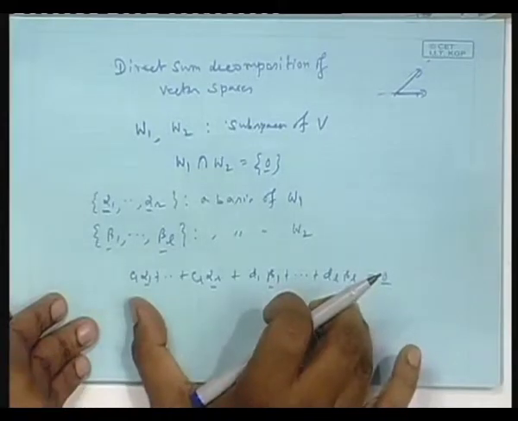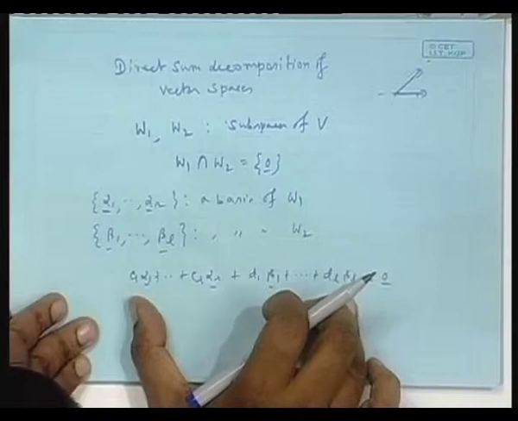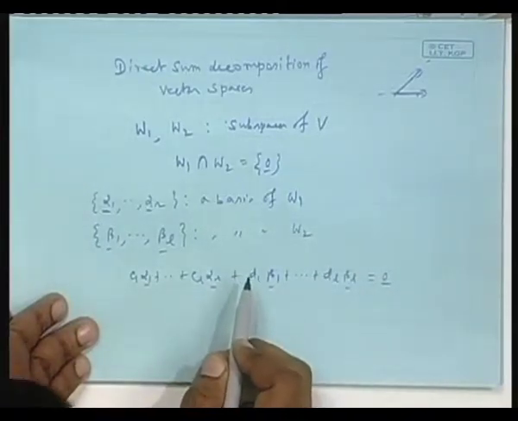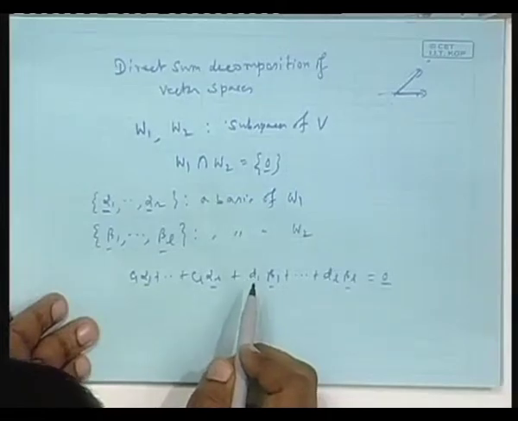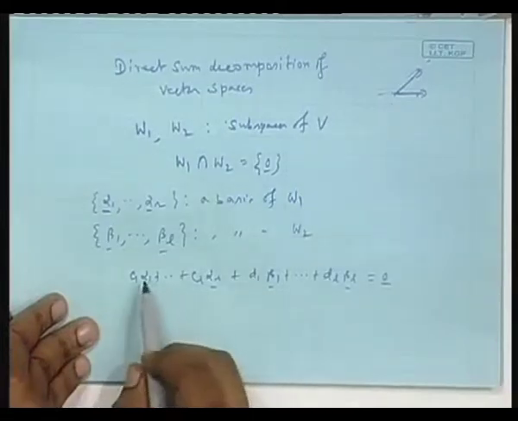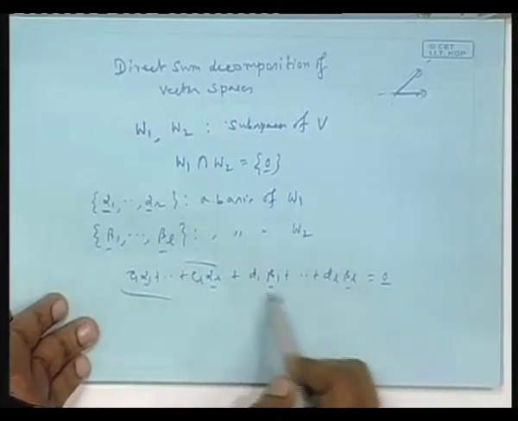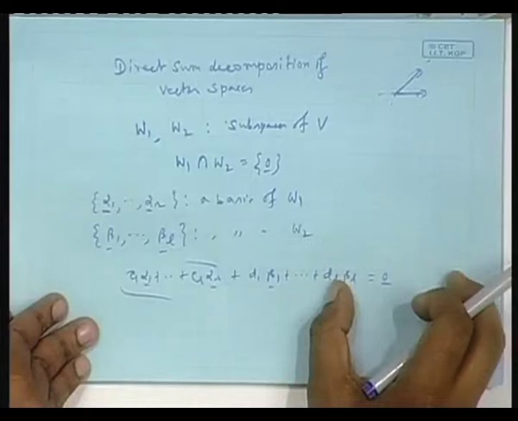If this is so, if this is possible, that you have non-zero solutions for this, suppose you have non-zero solutions for all, that means this part is the negative of this part.